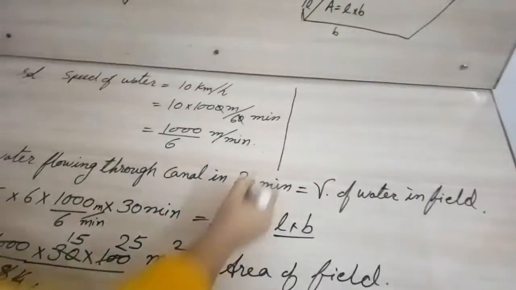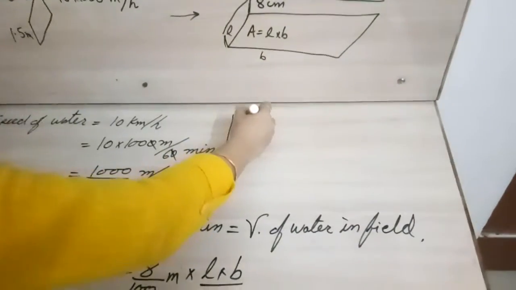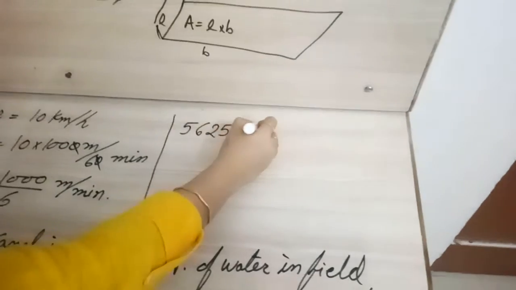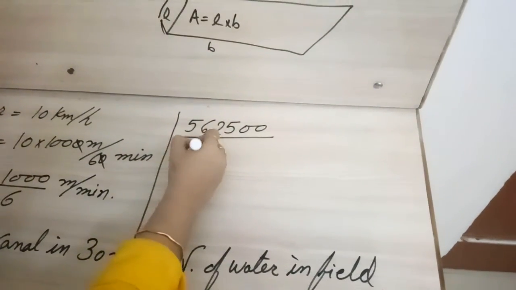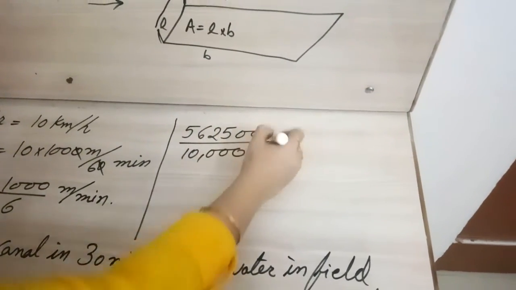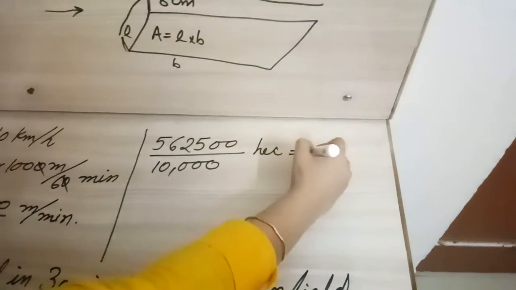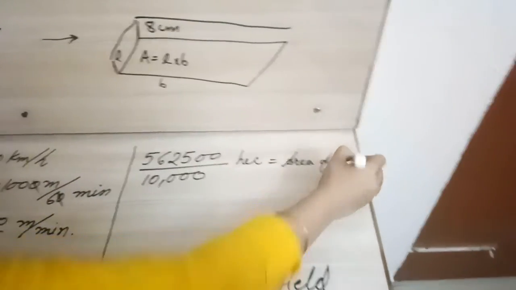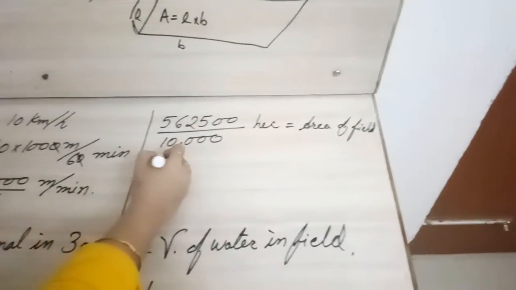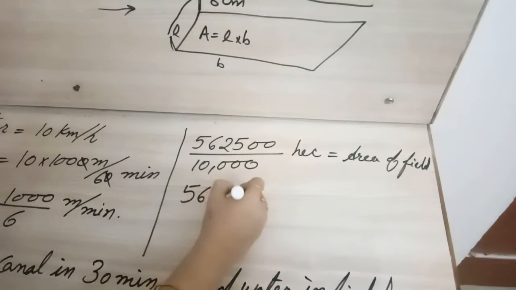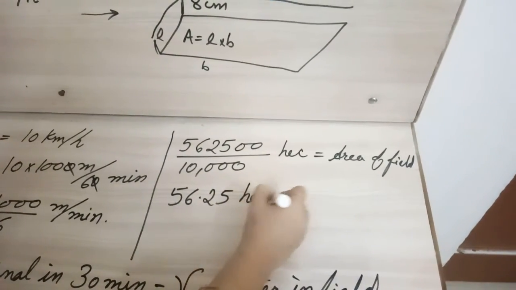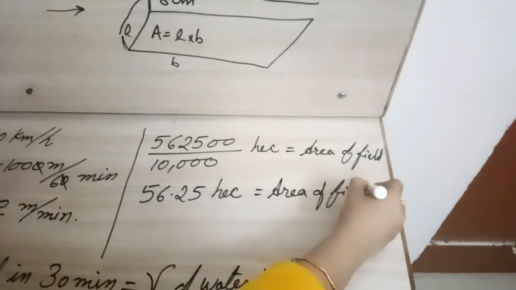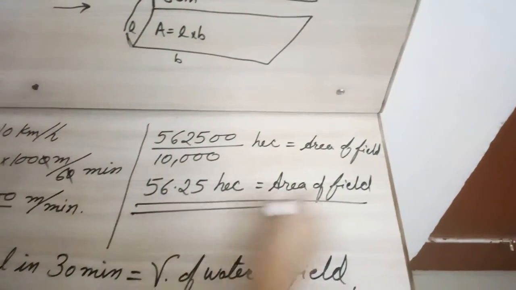If we want the area in hectares, we will divide it by 10,000, so it will become 562500 upon 10,000, then it becomes hectare, and this is the area of field. So you will solve, so it will come 56.25 hectares is equal to area of field. Understood everyone?